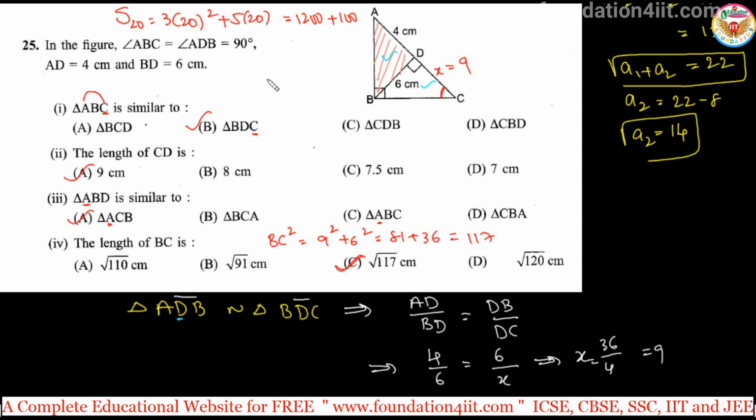We need to understand similarity clearly first. In the question, which two triangles are similar, try to make out which angles are equal. Those angles should be matched. Based on that we can do it.